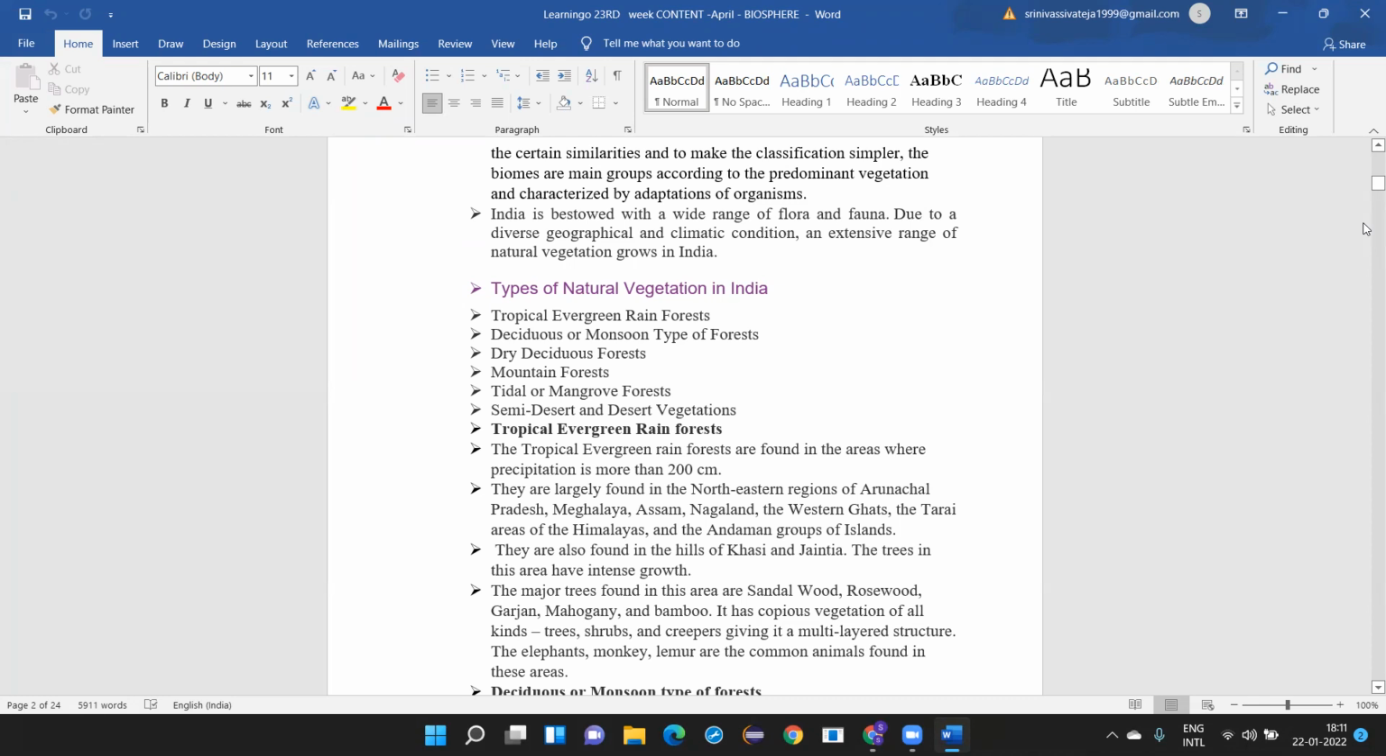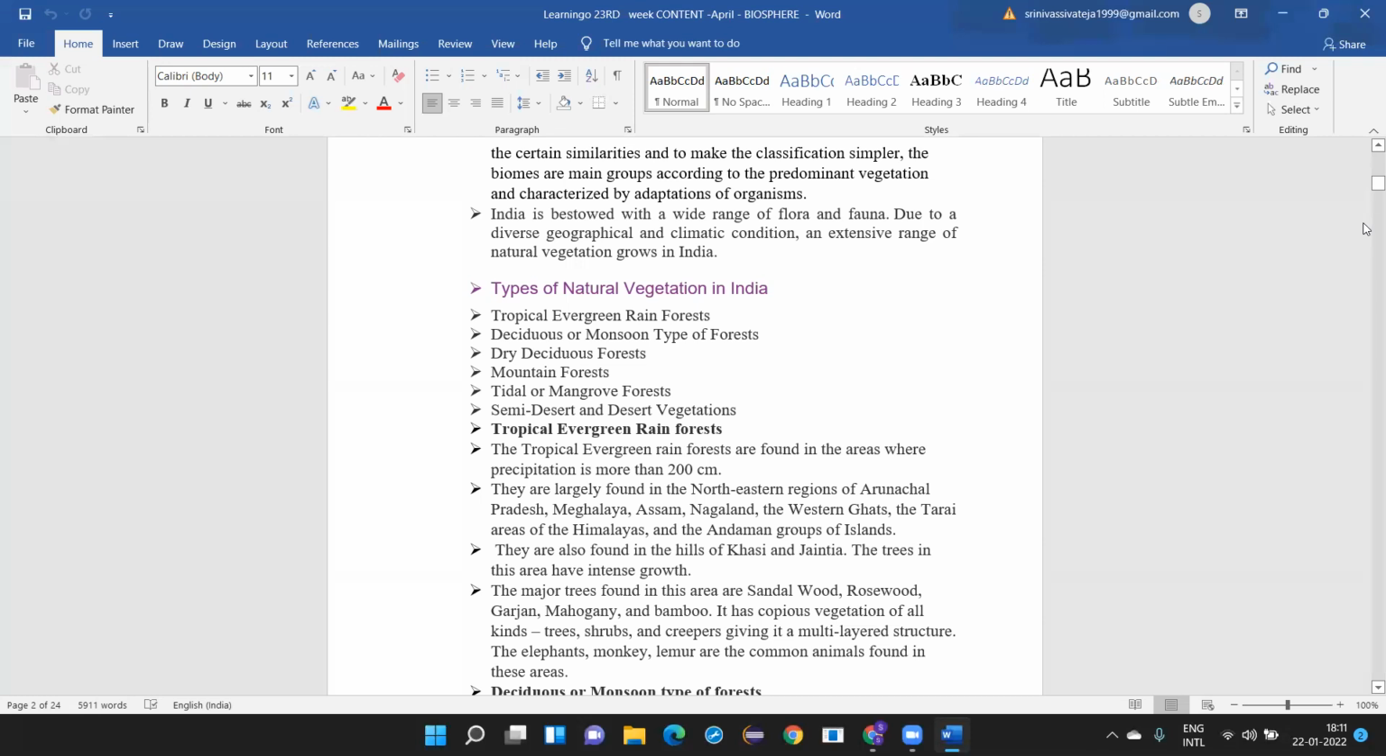So what are the major trees? When you are learning about the forest or the natural vegetation, the first thing is the rainfall, which states they are found in, and also what are the trees and animals that are found. So 3 to 4 points for each forest is compulsory: rainfall, and then you also talk about the states where they are found and the trees and the animals which are grown in those particular forests.